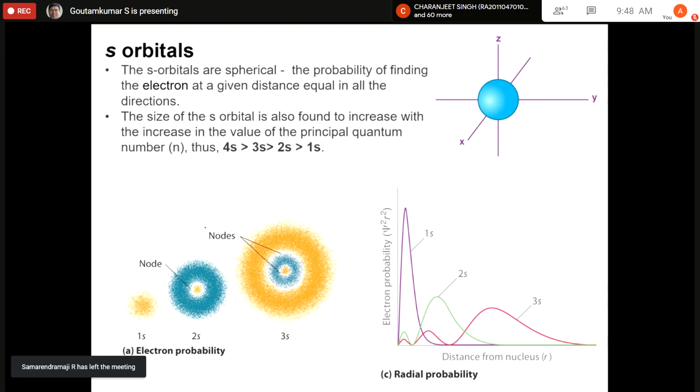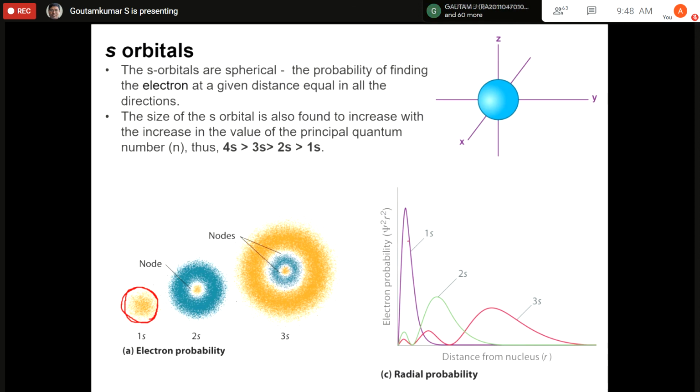Because they calculated the probability density. When they calculate the probability density, they get some probabilities like this for 1s. So where is the maximum probability? Maximum probability is around this region, right? That means it is a spherical region. Therefore, the s orbital is spherical.